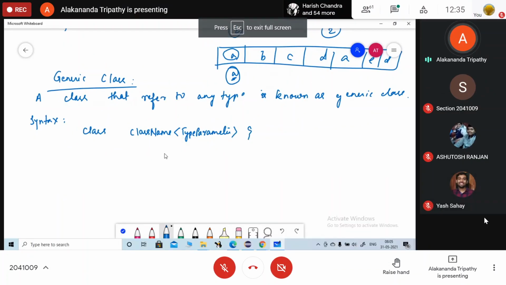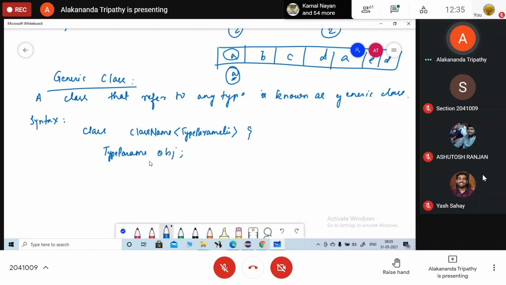Okay, and here within the bracket, whatever you define, you are going to put here type parameter, then the value or instance variable name. So a method if you are going to write here is, let the method void or return type,